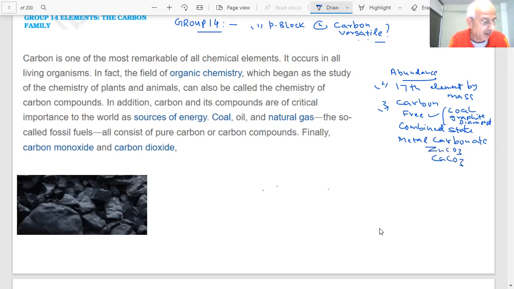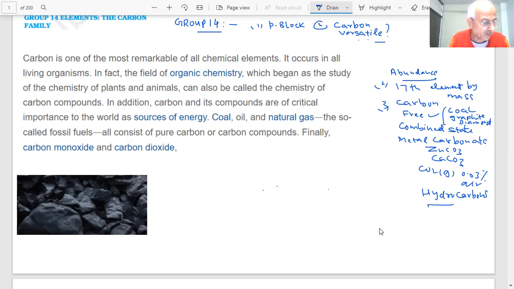Further, the atmosphere contains how much carbon dioxide gas? 0.03%. It also exists in the form of hydrocarbons. Where are the hydrocarbons? All the petroleum products. Yes, sir, a mixture of hydrocarbons.